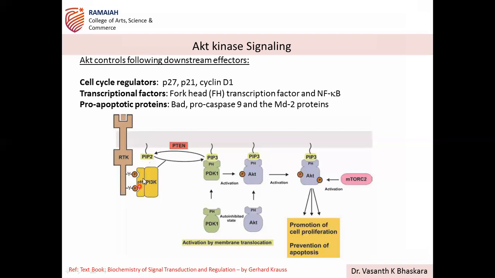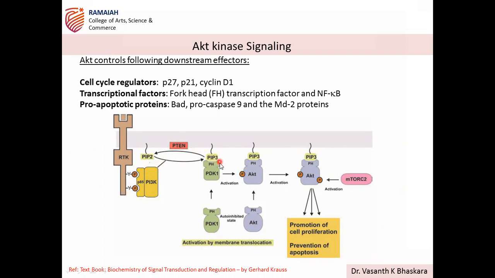Through the regulatory subunit p85, it identifies the phosphorylated cytosolic domain of the receptor tyrosine kinase, and this PI3K is then responsible for the formation of PIP3. This is the important reaction mediated by PI3K, which is responsible for many more downstream effects.